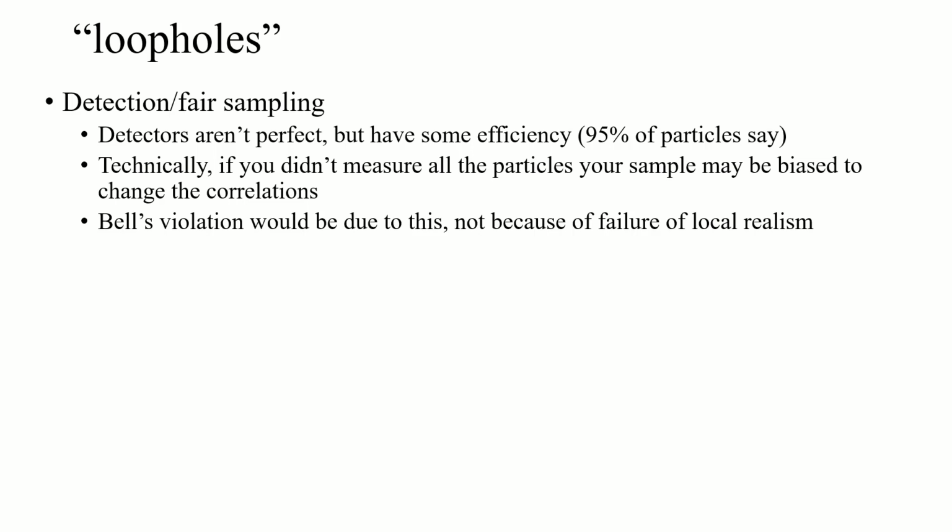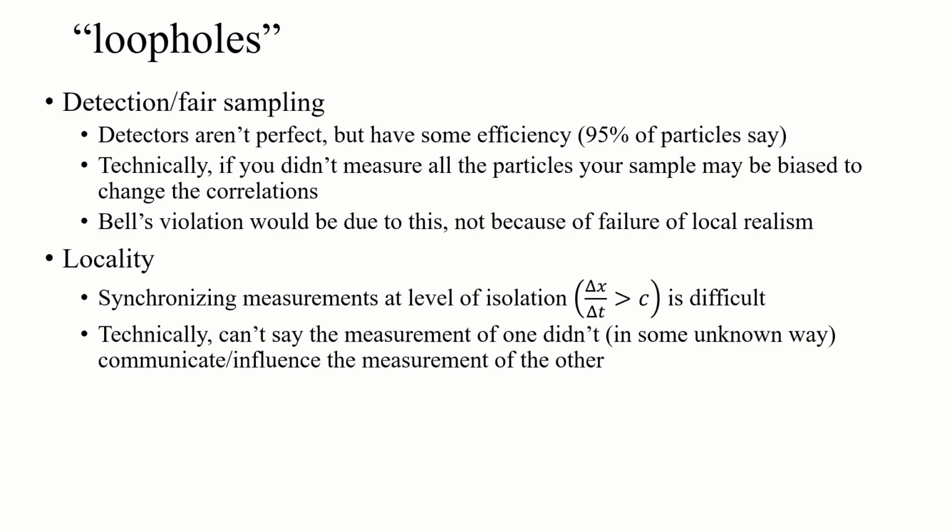And then people would close that loophole, but often there'd be a different one, the locality loophole, right? Again, if you want to send a single photon one way and another one the other way, the farther they go, the harder it is for those photons to make it to where they're going to be measured. So synchronizing measurements and separating them enough to isolate them, with the distance divided by the time between measurements being greater than the speed of light, was really difficult. So a lot of these early Bell's violations weren't actually local, right?